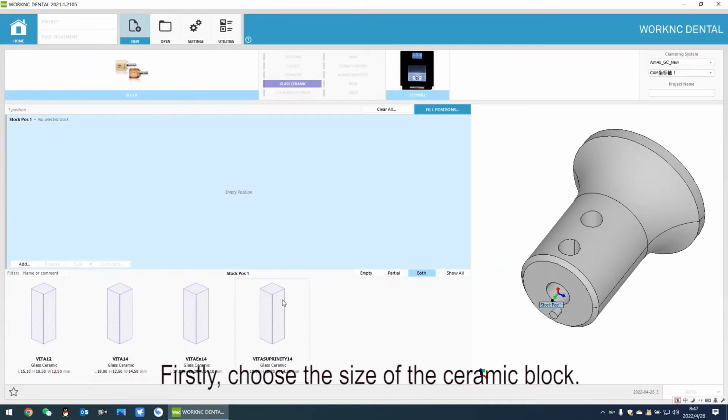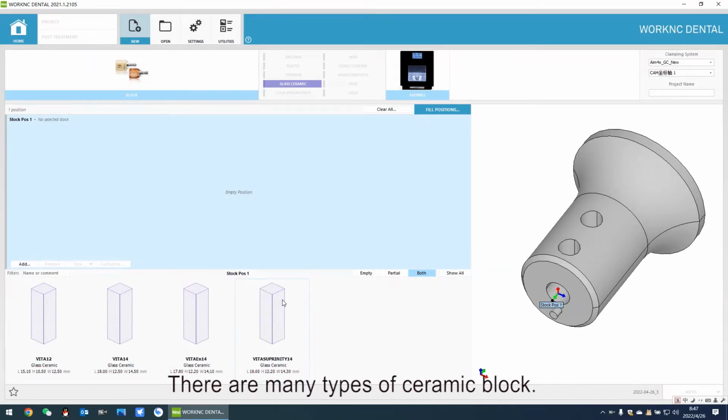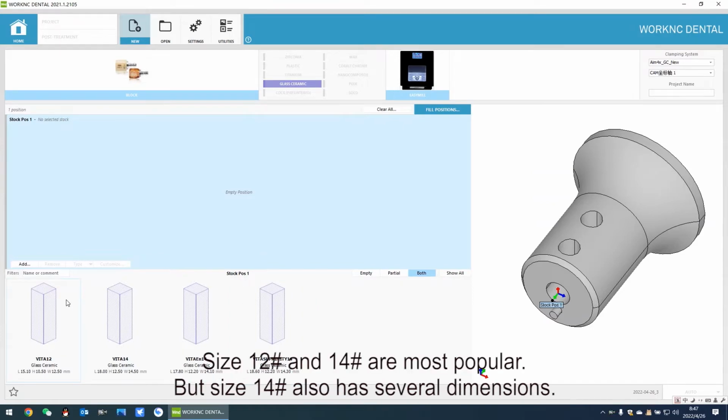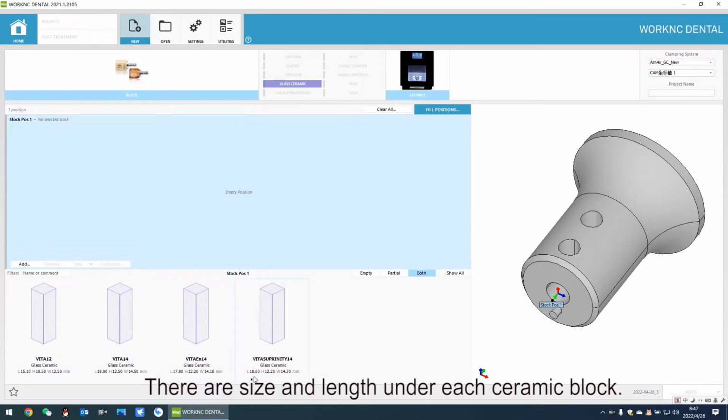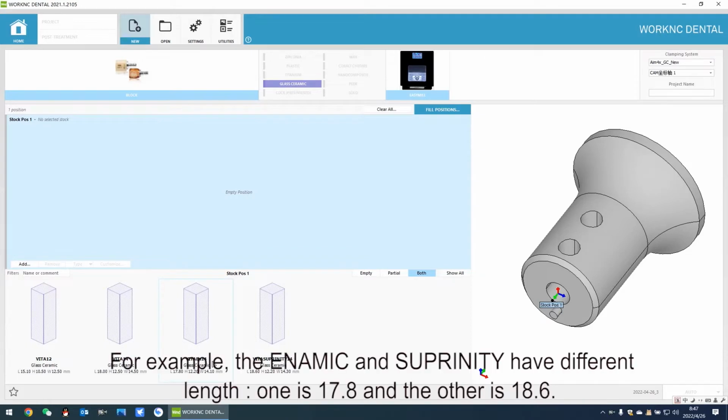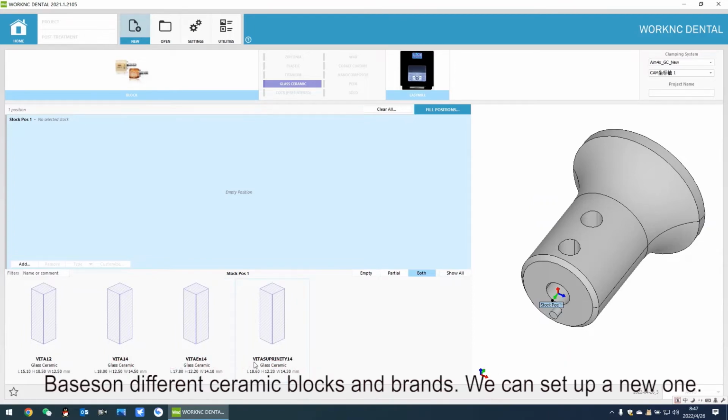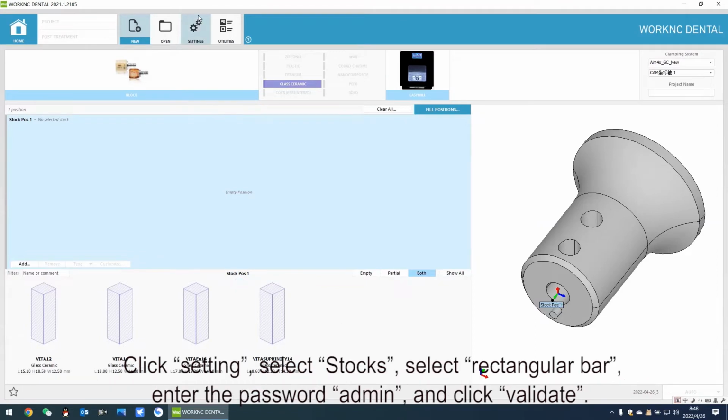Firstly, choose the size of the ceramic block. There are many types of ceramic block. Size 12# and 14# are most popular, but size 14# also has several dimensions. Here are size and length under each ceramic block. For example, the Anamic and Soprinity have different length, one is 17.8 and the other is 18.6. Based on different ceramic blocks and brands, we can set up a new one.